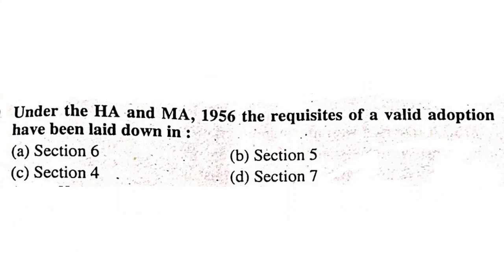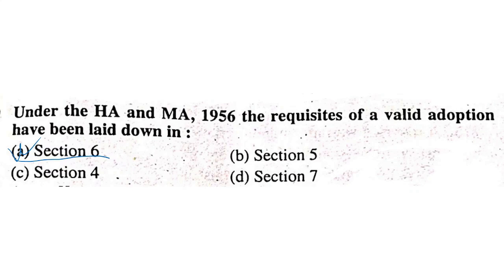Under the Hindu Adoption and Maintenance Act 1956, the requisites of a valid adoption have been laid down in Section 6, Section 5, Section 4 or Section 7. It is Section 7. In Section 7 of the Hindu Adoption and Maintenance Act, the valid adoption requisites have been laid down.